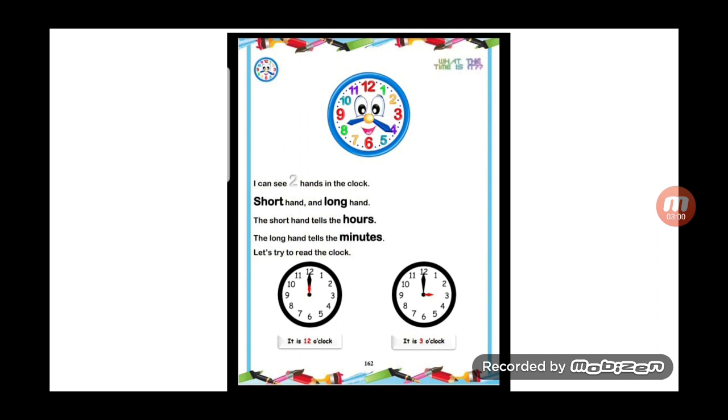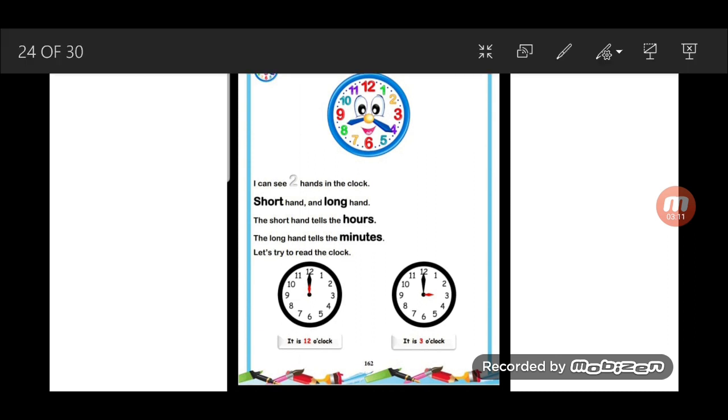Very nice. Let's try to read this clock here. We have the first one. Who can tell me how to read this one? We will look at the short hand and the long hand. They are both on number 12. So what time is it? It is 12 o'clock. Very good.